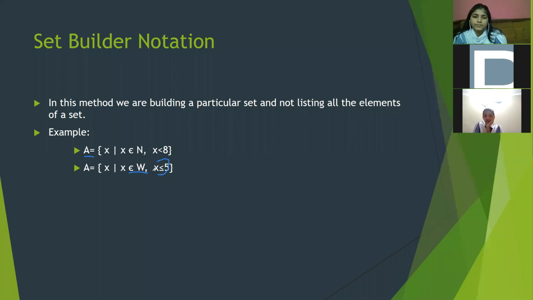Less than or equal to 5 means what? 5 will be included. Very good. 5 is going to be included.